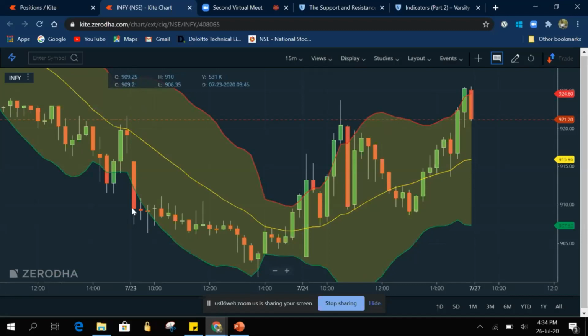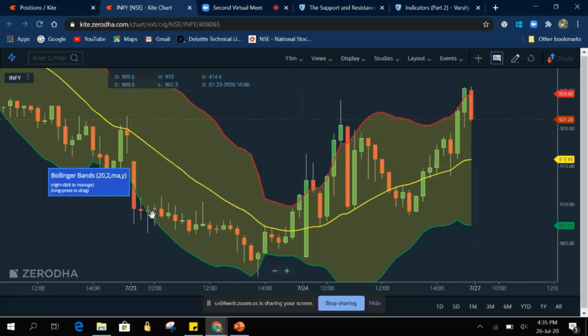What the Bollinger Band does is, based on the past data of 20, the term 20 means on a day chart the past 20 days, on a 15-minute chart it means 20 into 15 minutes. Based on that data, it will change these ranges accordingly. Here, when two candles went out of the range, again it started consolidating into the range. So now one can initiate a long trade. As this has touched the green line, one can go and buy the stock if they are bullish.